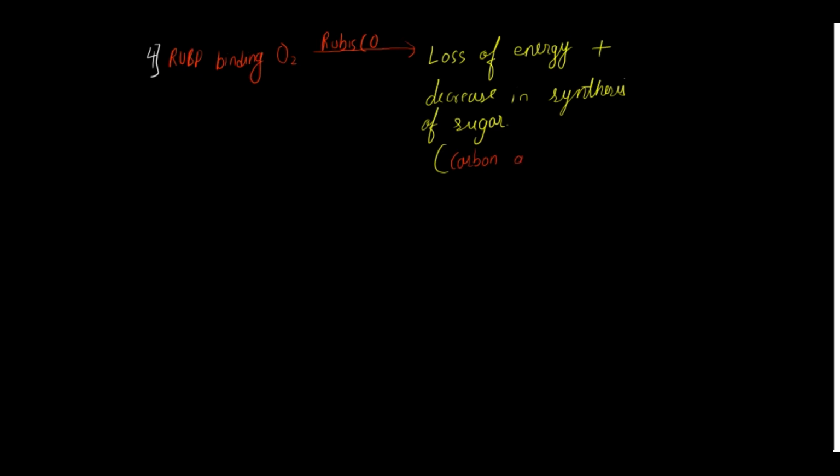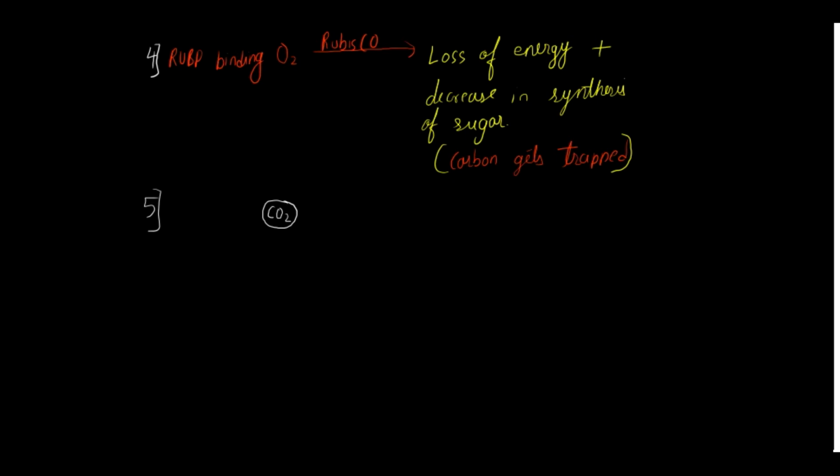Why? Because the compound which is formed traps the carbon, and that carbon is lost, or in other words, it is not available for sugar synthesis. So that is why we say it reduces sugar synthesis.